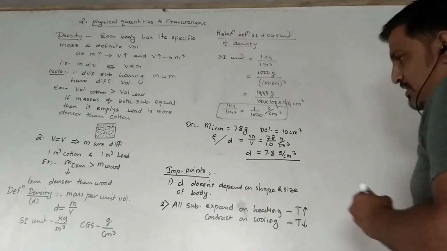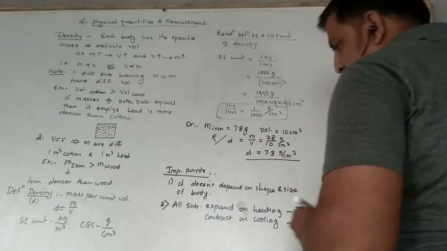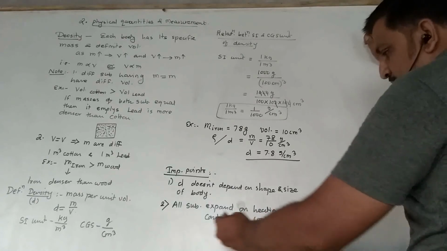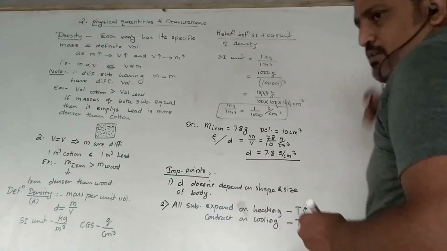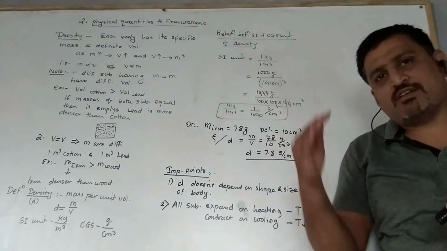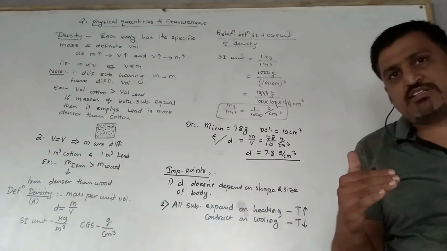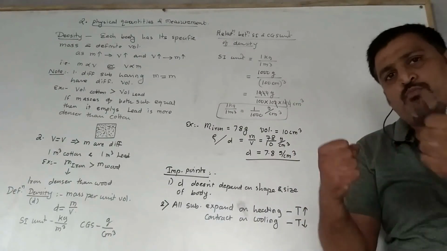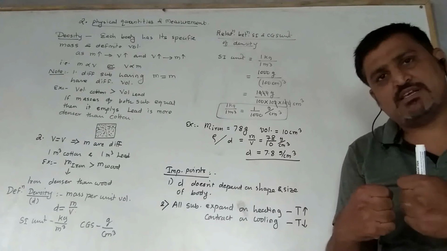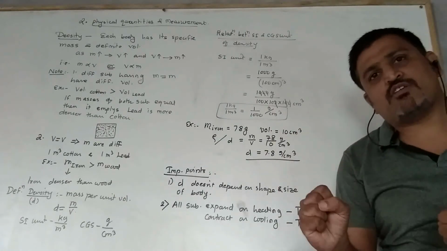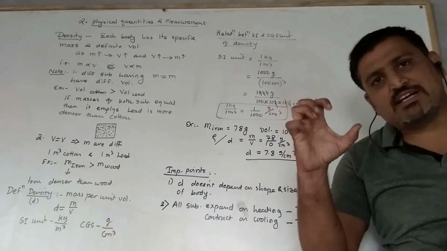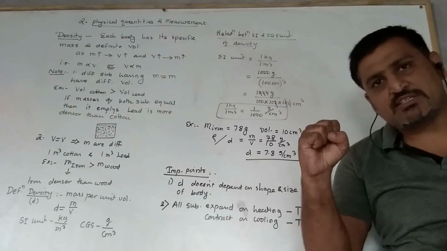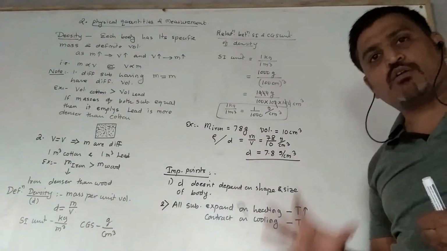In the contraction we know that the temperature decreases, and due to decreasing temperature, force of attraction between the molecules of the substance increases. As it increases, intermolecular space decreases. As it decreases, then its volume decreases. So they start contracting.